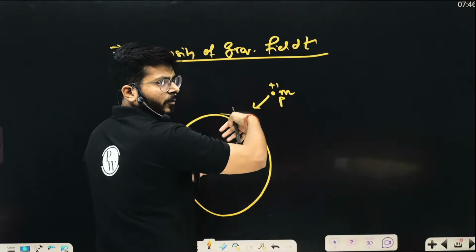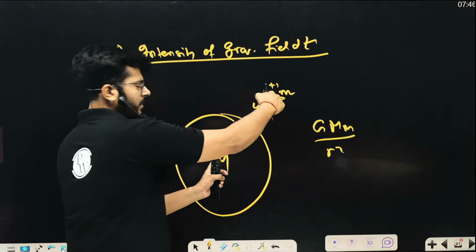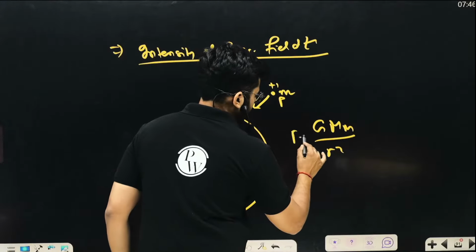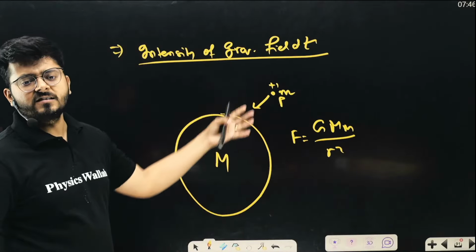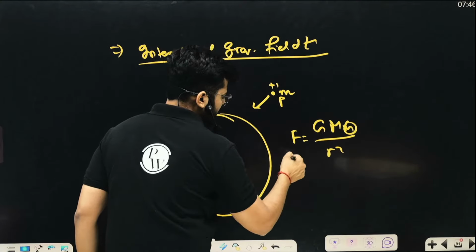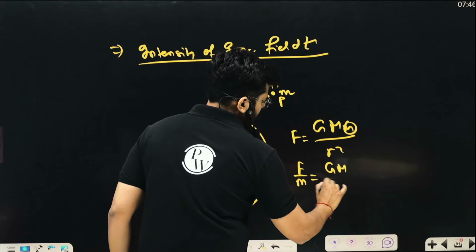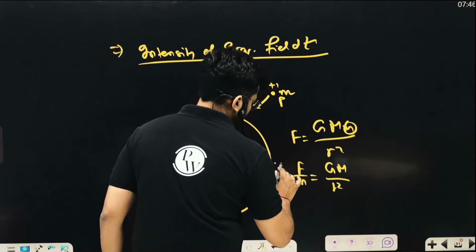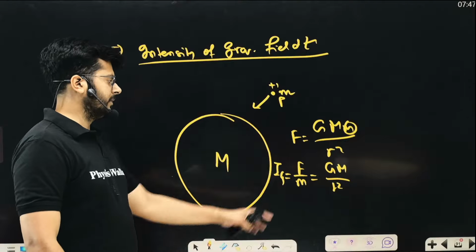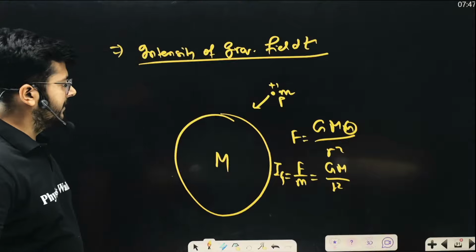So what is the force acting between them? It is G m1 m2 over r square. R is the distance between them, right? This is the total force. And what is the gravitational field intensity? It is the force acting per unit mass over here. So force acting per unit mass you can take out over here. So force acting per unit mass is GM over r square, right? This is the gravitational field intensity Ig over here, okay? GM over r square. So I hope the idea is very, very clear, right?